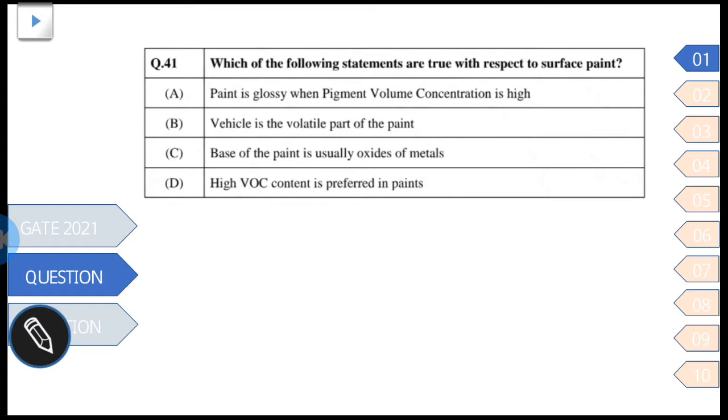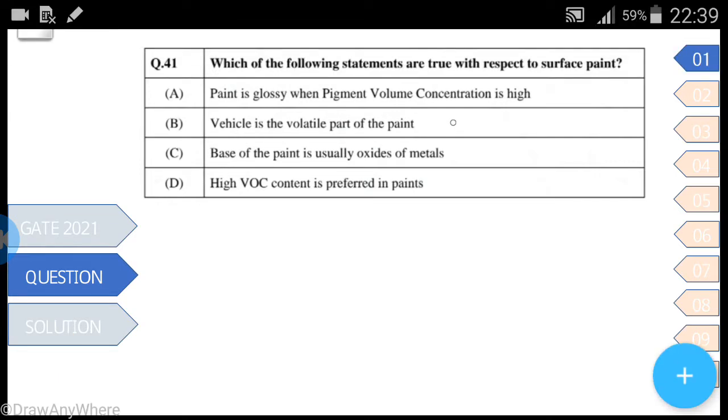So here the correct answers are: Vehicle is the volatile part of the paint. Yes, it is correct. Base of the paint is usually oxides of metal. Correct. High volatile organic compound content is preferred in paints. No, it is not correct. Paint is glossy when pigment volume concentration is high. No, this is also not correct. So correct answer is B and C.